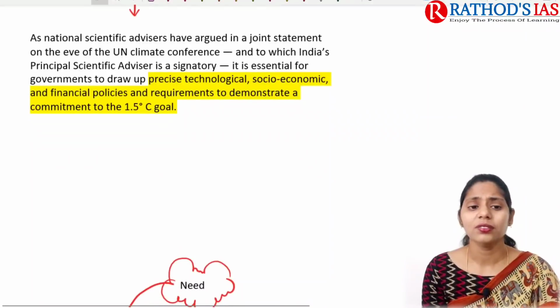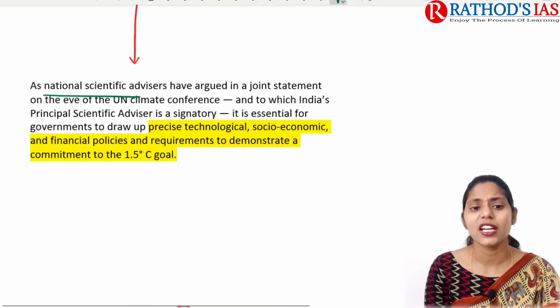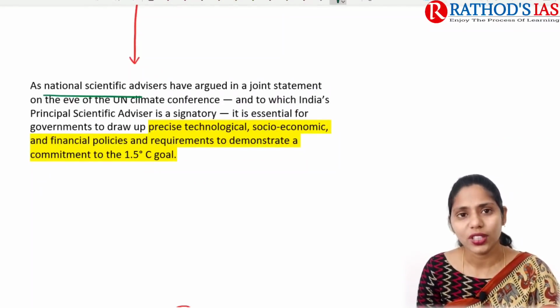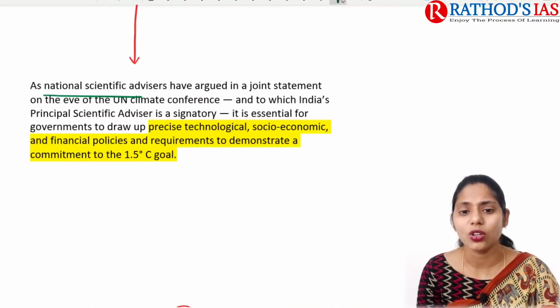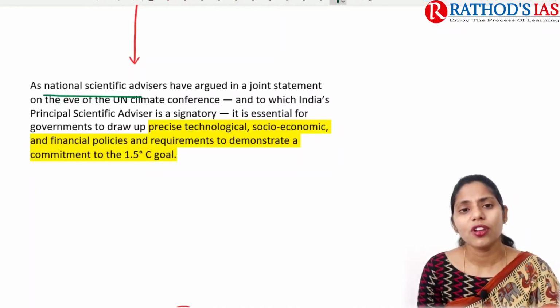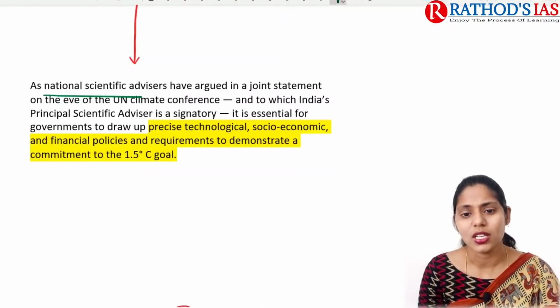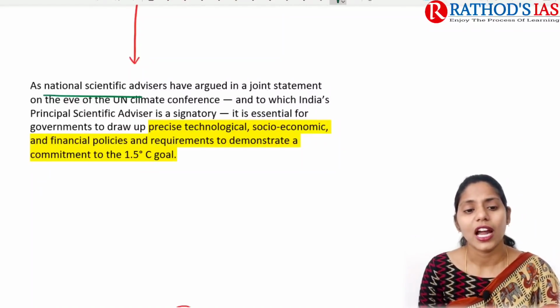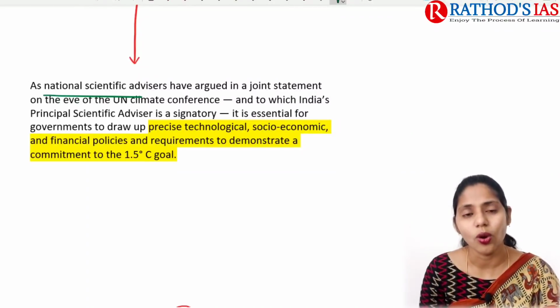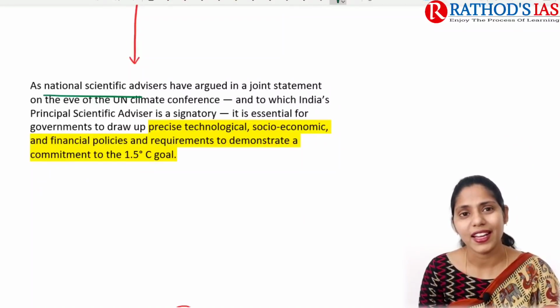And the next one is that many national scientific advisors argued that we can come up with a joint statement on the eve of this United Nations climate conference. Here we need to focus on precise technology, precise socio-economic and financial policies, and especially on the requirements to demonstrate our commitment to the 1.5 degrees centigrade goal that we came up with in the Paris climate deal.